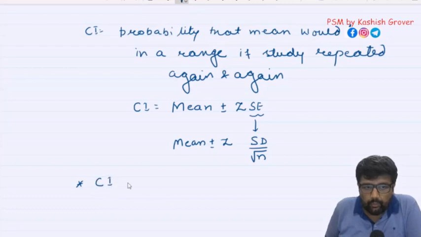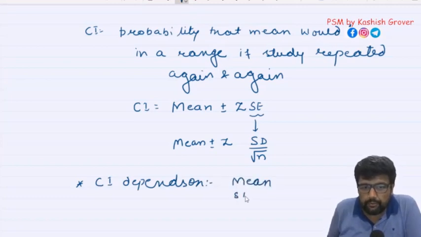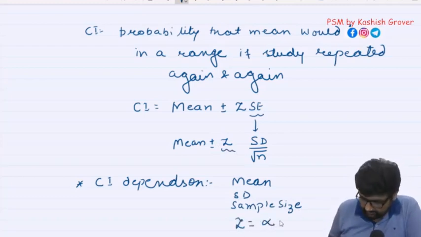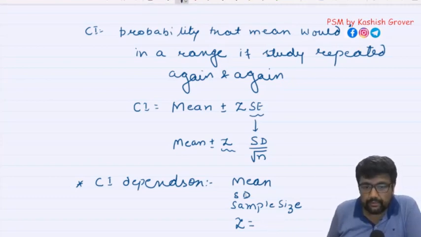So confidence interval depends upon what? It depends upon mean, it depends upon standard deviation, it depends upon sample size, and also it depends upon z. What is z? This is alpha, right?